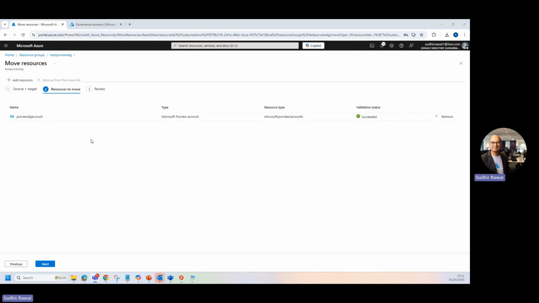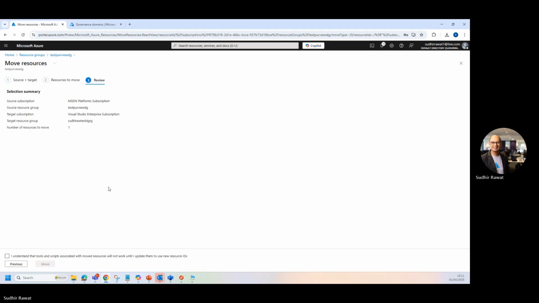All right, so now you can see the validation has been done, and it says we can move to the next step. So I'll click on next. And this is just kind of a summary. And then I can just select this: I understand the tools and script associated with move resources will not work until I update them to use new resource ID.